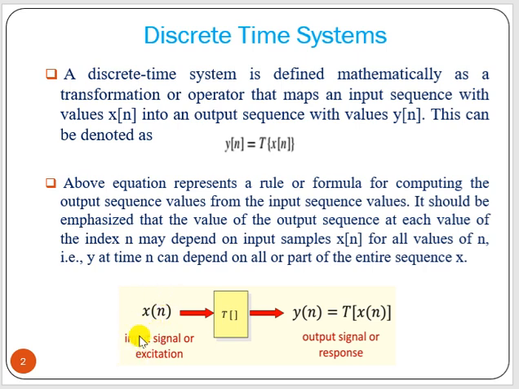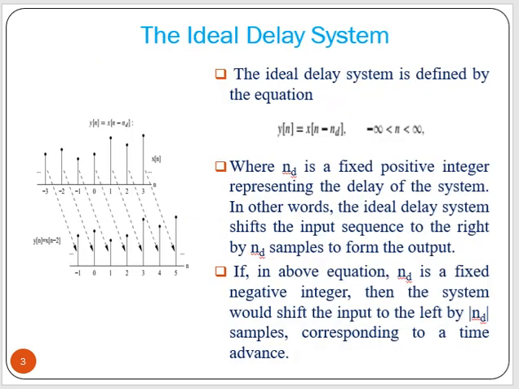So x[n] is the input signal or excitation. This is the discrete time system with some operator or some operation or some transformation T. It gives you y[n] output signal. Now let us take some example of discrete time systems.